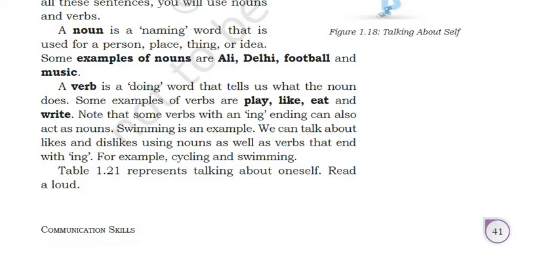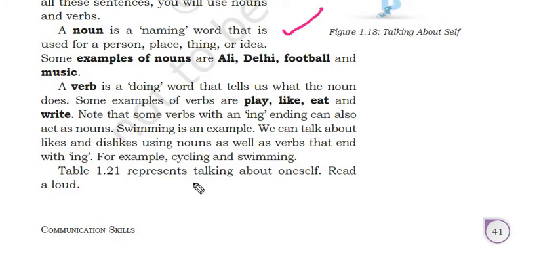A noun is a naming word that is used for a person, place, thing or idea. Some examples of nouns are Ali, Delhi, football, music. All these are places, persons, things or ideas, right? A verb is a doing word or the action that tells us what the noun does. Some examples of verbs are play, like, eat and write. All these are actions, so this comes under verb. Note that some verbs with an ing ending can also act as a noun. Swimming is an example. We can talk about likes and dislikes using nouns as well as verbs that end with ing, for example, cycling, swimming, right?